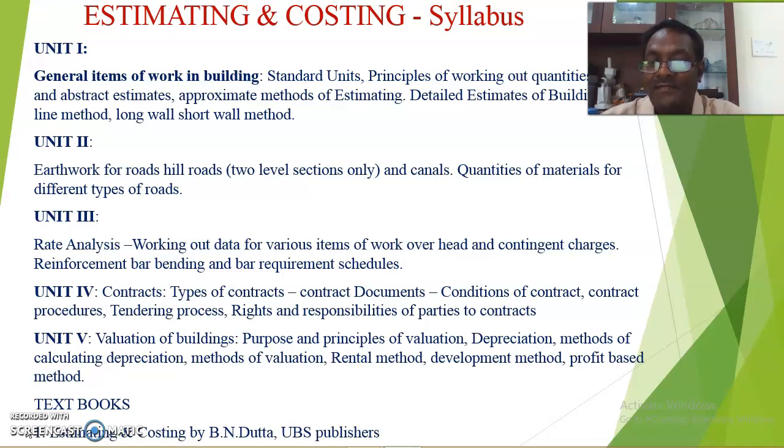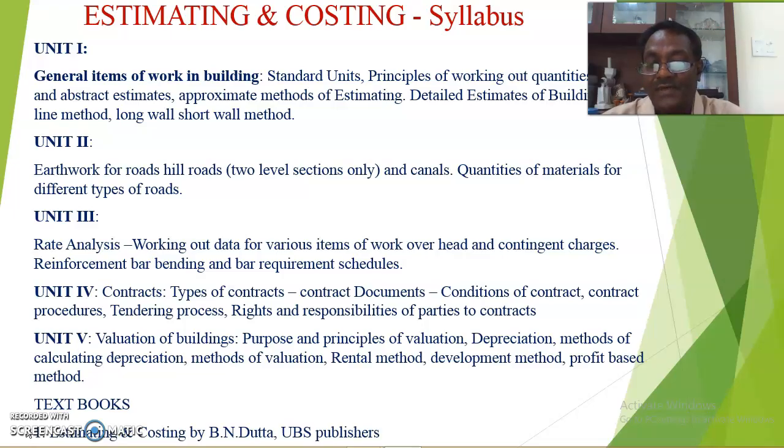Next one is very important, called overhead and contingency charges. Whenever you are going for any work, there is a chance that some additional amount may be payable by the contractor or the government agencies as overhead charges. If you take on hire any roller or any construction equipment, you have to pay some rent, or if you take a loan from the government to purchase that equipment, you have to pay interest against that amount.